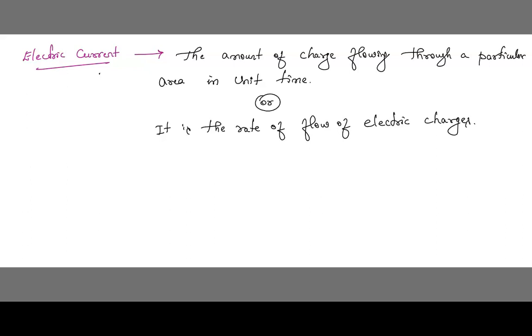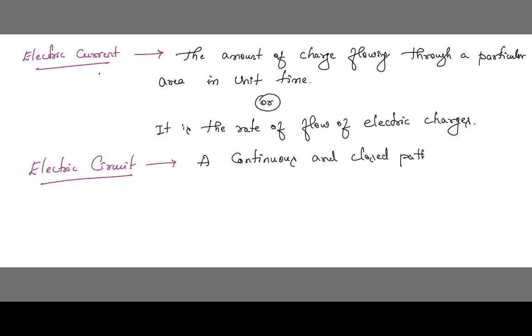Children, here we define what an electric circuit is. What is an electric circuit? Now see children, let me define. Electric circuit is nothing but a continuous and closed path of an electric current.